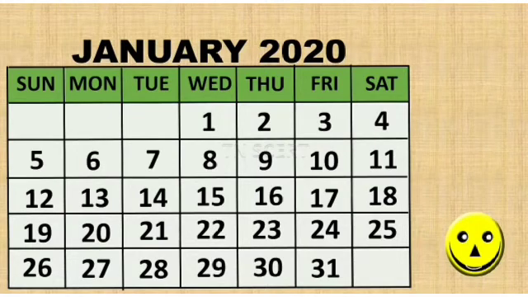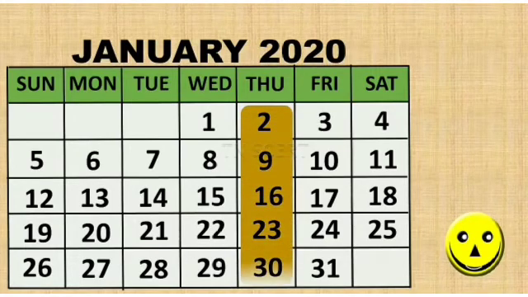Now take any column. Let us take the fifth column. The sum of the first and the last number, 2 plus 30, is 32. The sum of the next two numbers, 9 and 23, is 32. It is the double of the middle number 16.